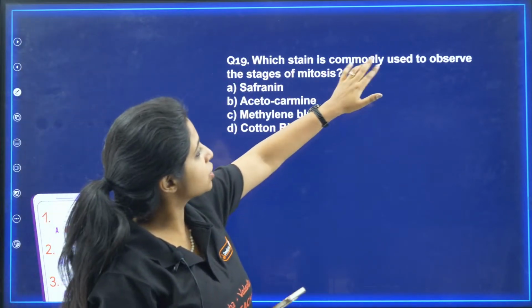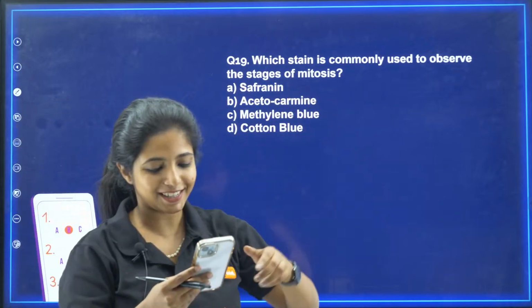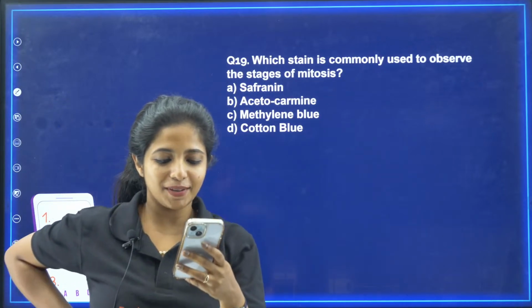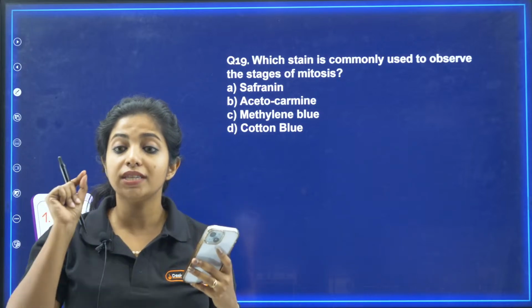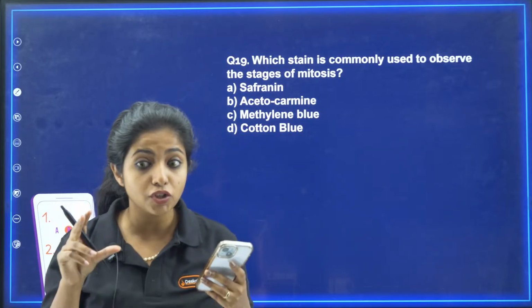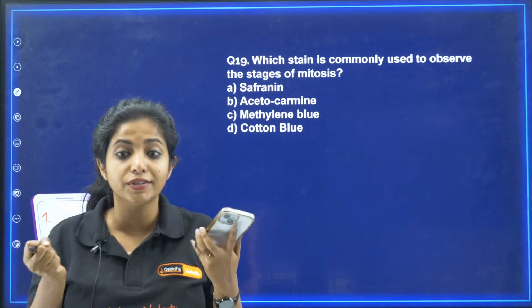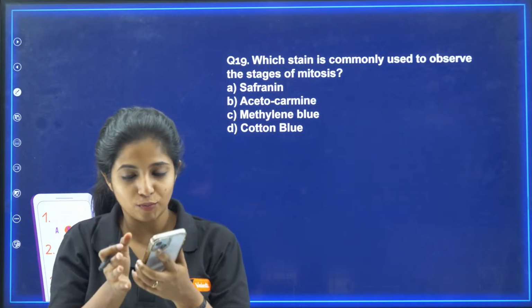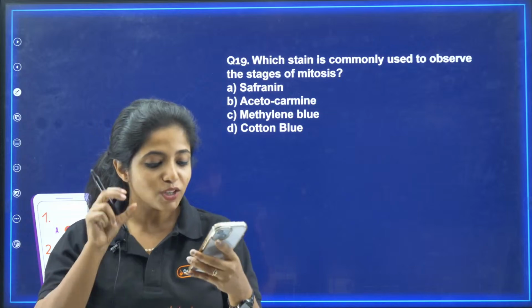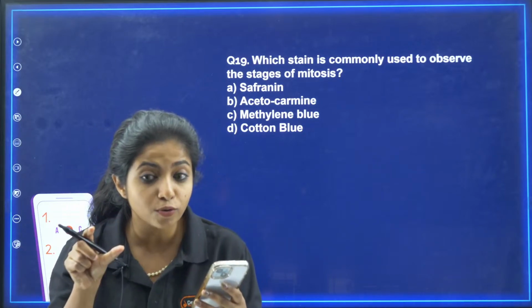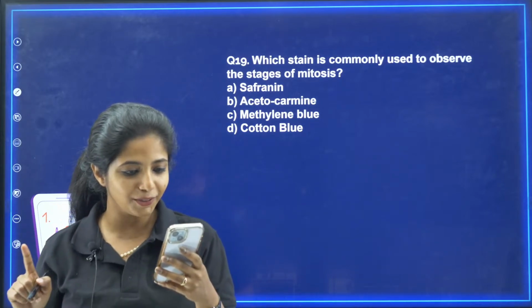Now, which stain is commonly used to observe the stages of mitosis? Now, I think you can tell me the answer for this. We have discussed this. In mitosis, my dear children, we are majorly focusing on the chromosomes. Chromosomes are together, chromosomes align in between, they separate and things like that. So what is that thing that we use for chromosomes? I told you already.